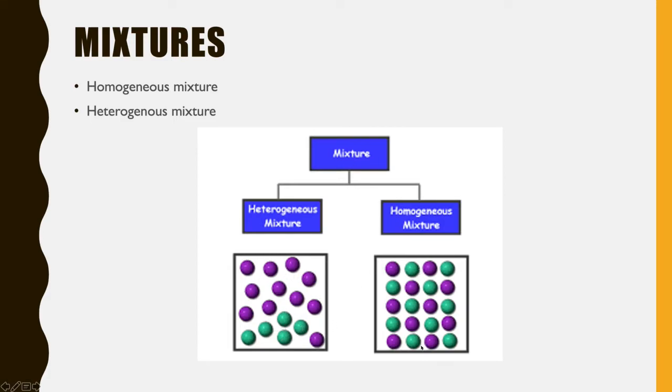But in the homogeneous mixture, the number of purple balls and the number of green balls are the same. So that's why it is called the homogeneous mixture. And when the numbers of atoms are different, that is called the heterogeneous mixture.